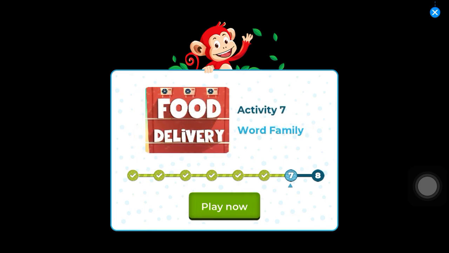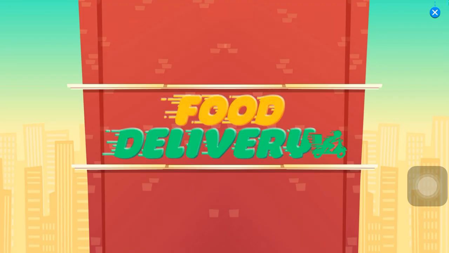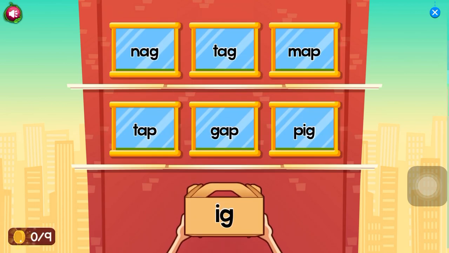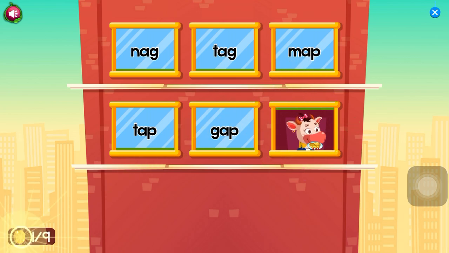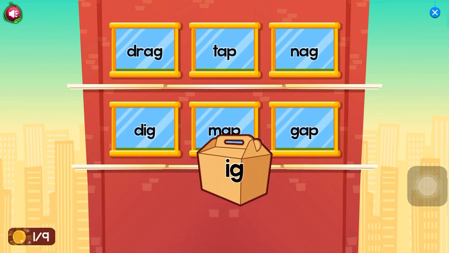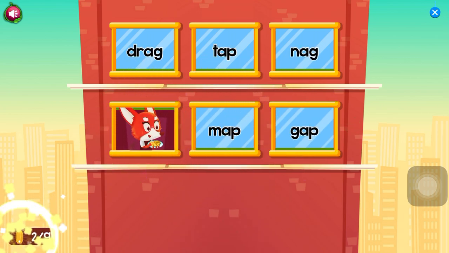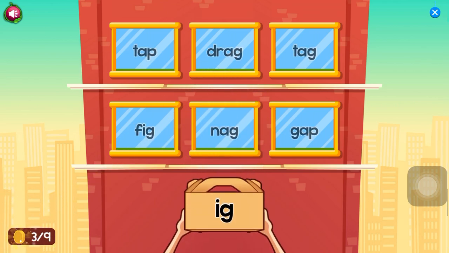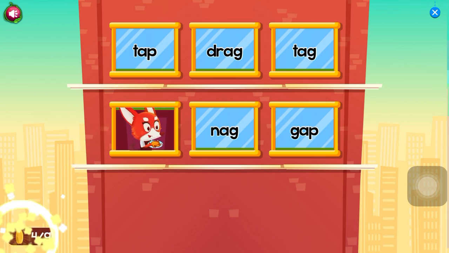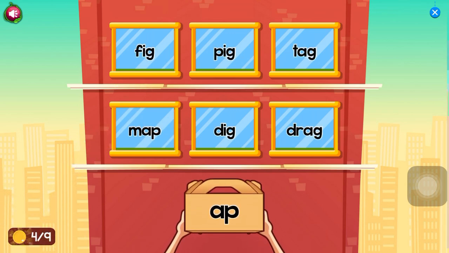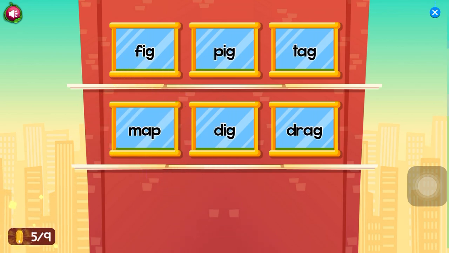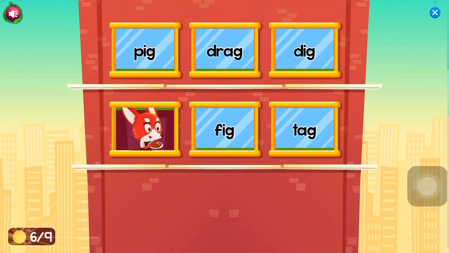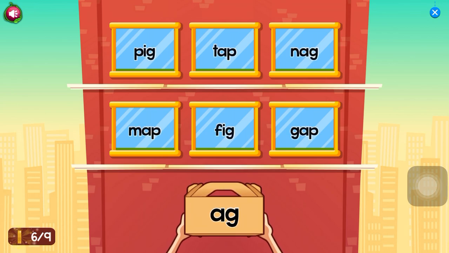Activity 7. Word family. Food delivery. Drag the rhyme to the correct word. Ig. Pig. Ig. Dig. Ig. Fig. Map. Ap. Gap.